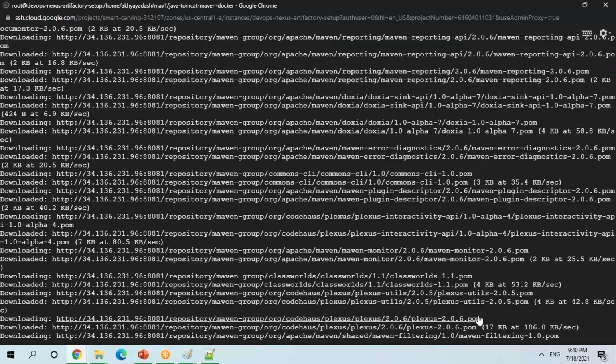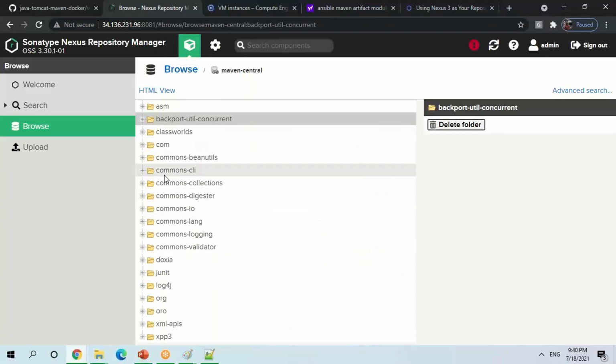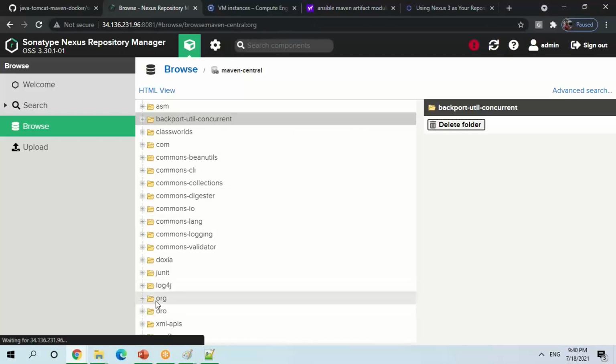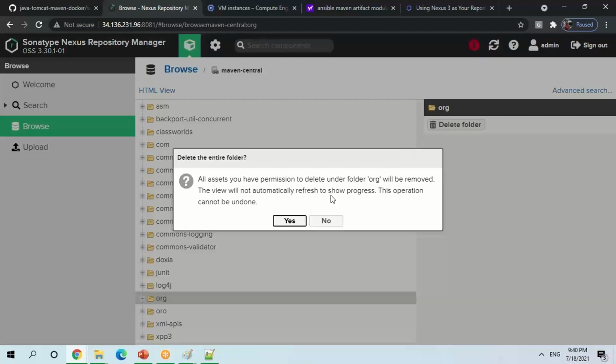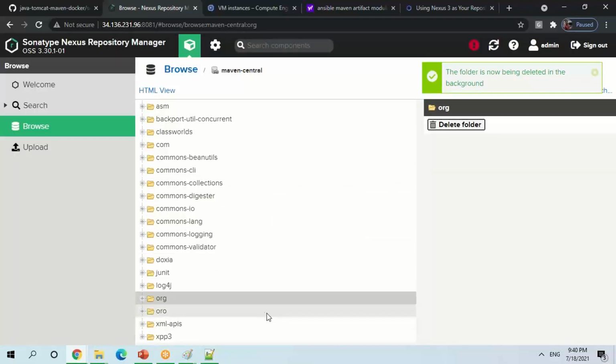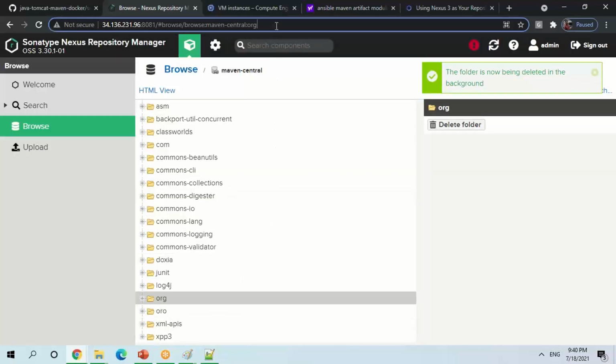Now, if I'm going here, if you see what it is downloading, it is downloading org, codehaus, plexus and all. So let me go to org. Let me delete this folder directly. Right now, this org folder is not there.